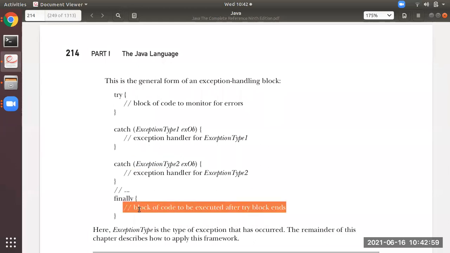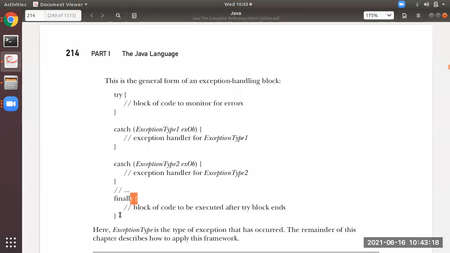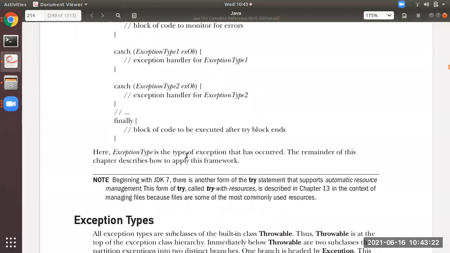Anything you can write in the finally block. The purpose of finally is this: if there is any error in try, it will be handled by catch. If there is no error, there is no need to catch. But after that, finally is a block which will be executed.